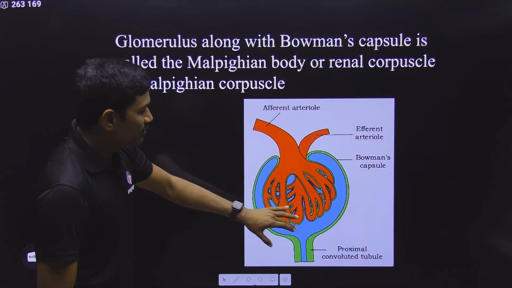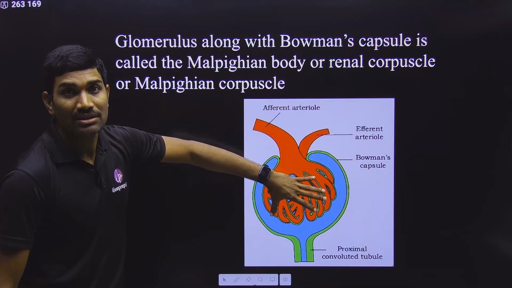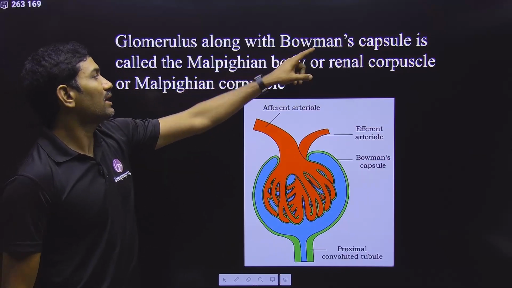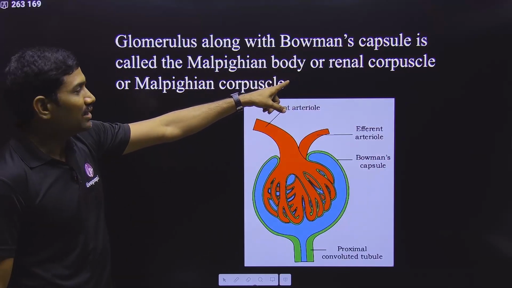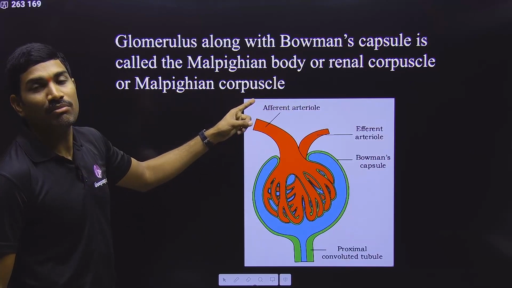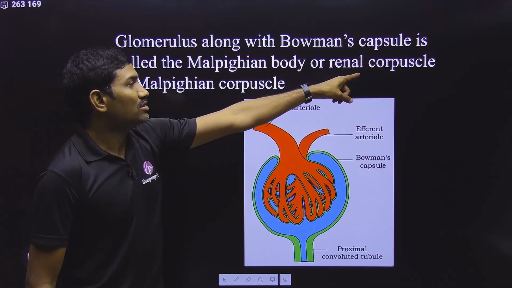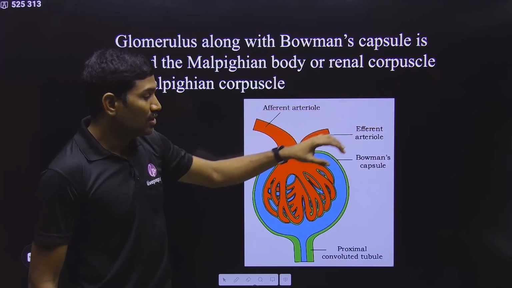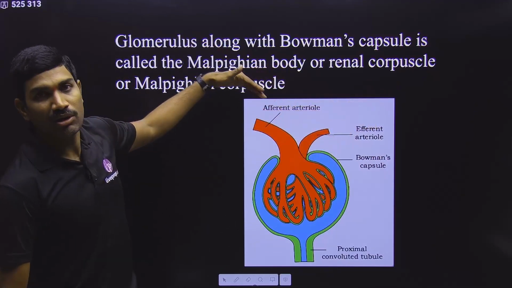Glomerulus plus Bowman's capsule is now called by a different name. It is called the Malpighian body. It is also called the Malpighian corpuscle. It is also called the renal corpuscle. Please remember these names. What is this renal corpuscle or Malpighian body?